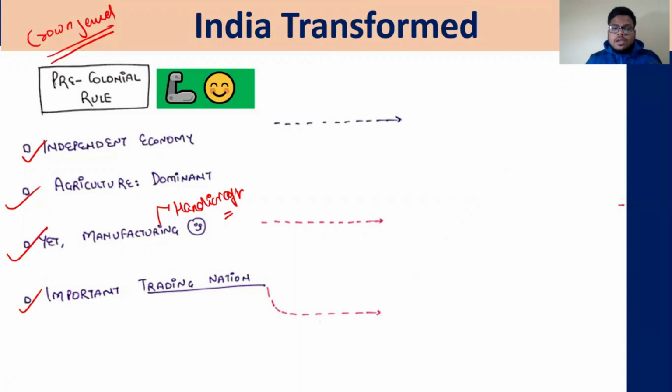India was a very important trading nation that you must have read right from the Indus Valley civilization, that India used to trade a lot with, for example, Southeast Asia, for example, West Asia. All this India used to trade a lot. These were the pre-colonial time India.